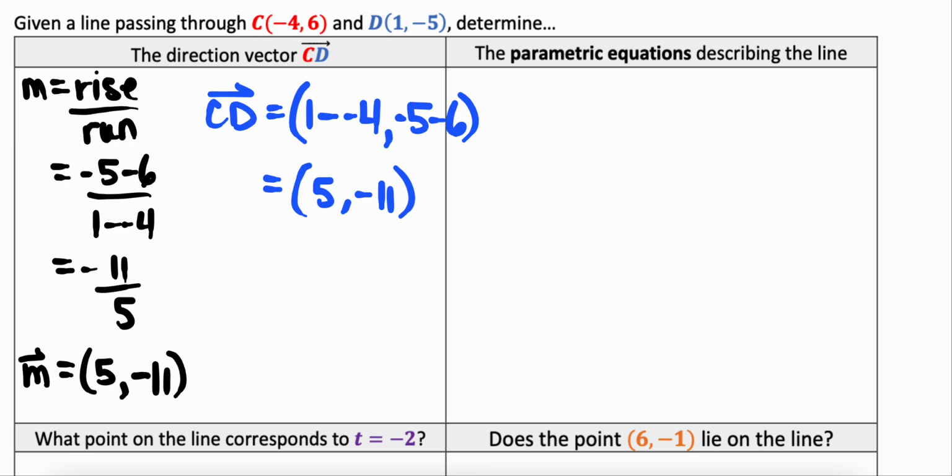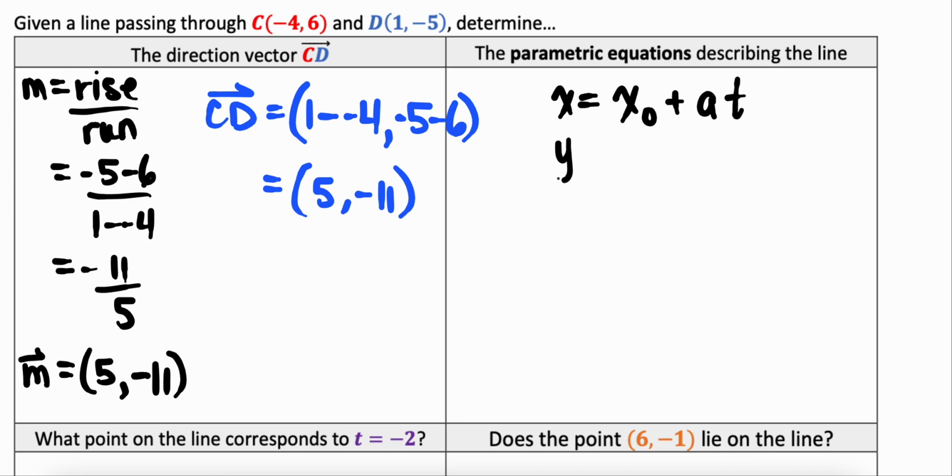The parametric equations of a line talk about representing the x coordinates and the y part, so the x component and the y component. The x component comes from our x0 plus an arbitrary value t times our run.